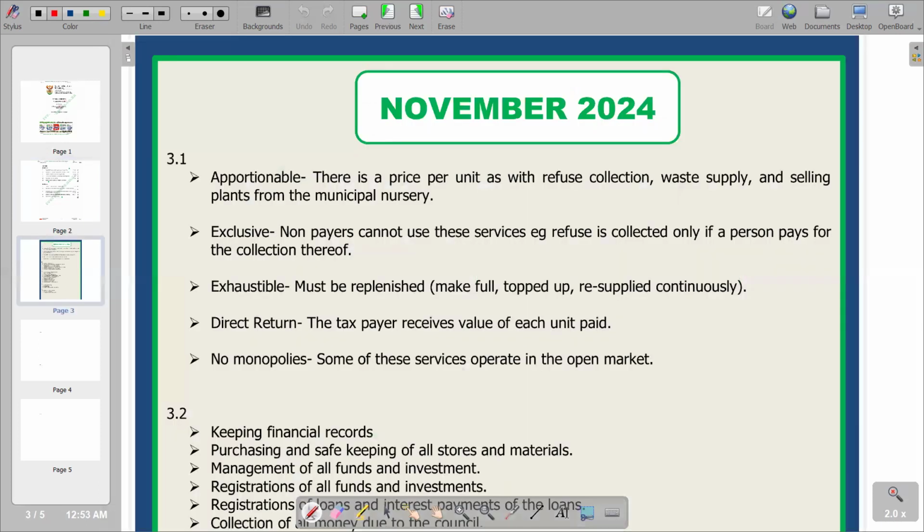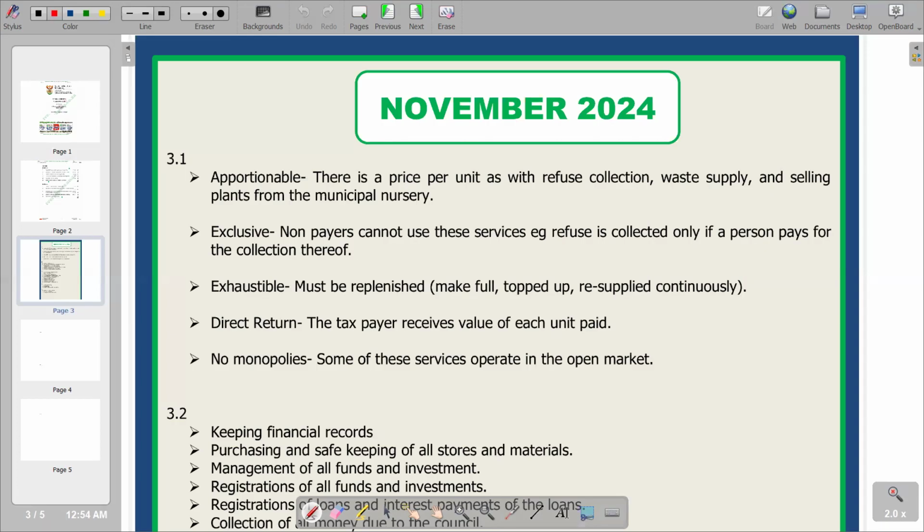So the characteristics of particular services, we are given here, whereby we say apportionable, exclusive, exhaustible, direct return, and no monopolies. So we see that these are the 5 characteristics that we have. But of course, in terms of apportionable, we are saying there is a price per unit, as with refuse collection, water supply, and selling plants from the municipal nursery. And then when we are talking about exclusive, we are saying non-payers cannot use these services. So it can only be used by those who can pay. And then we're given examples of refuse being collected only if a person pays for the collection thereof. So this is the explanation on exclusive.